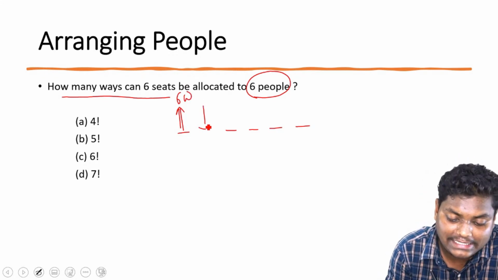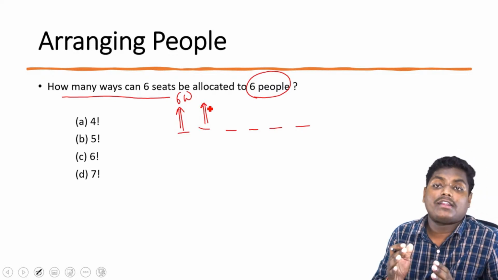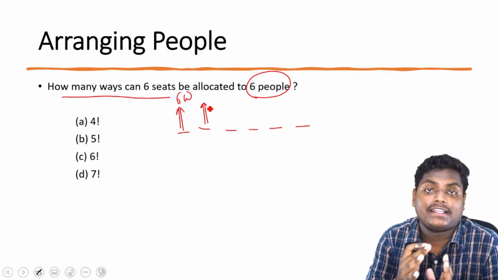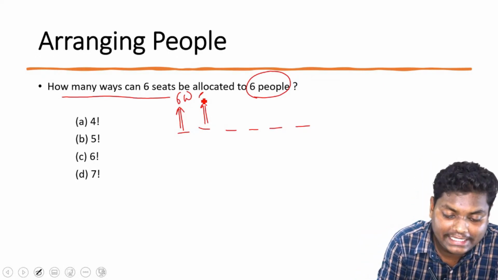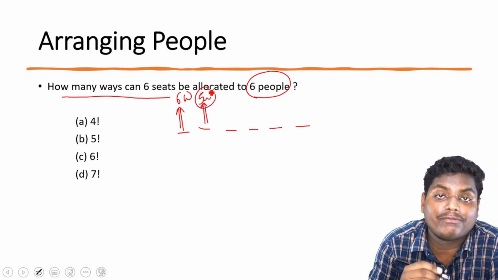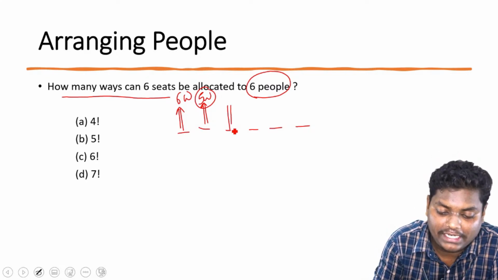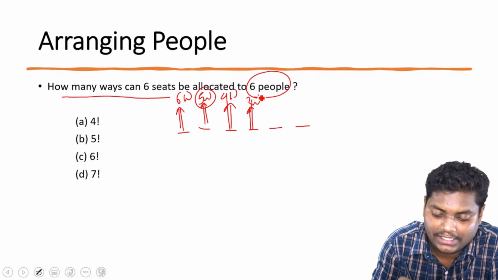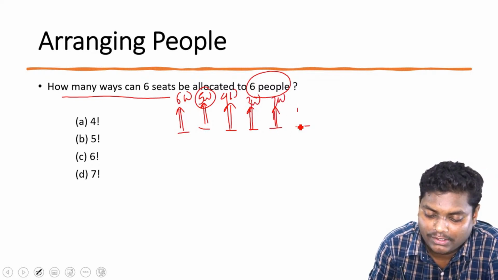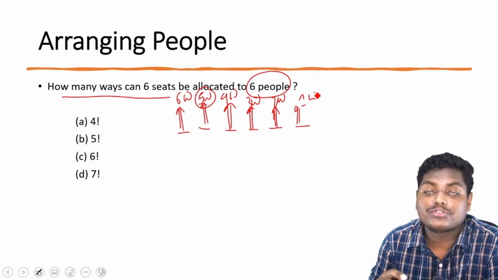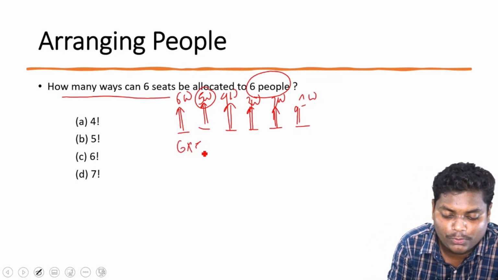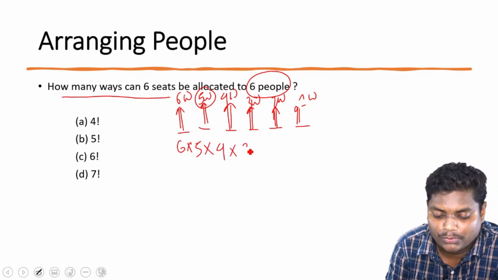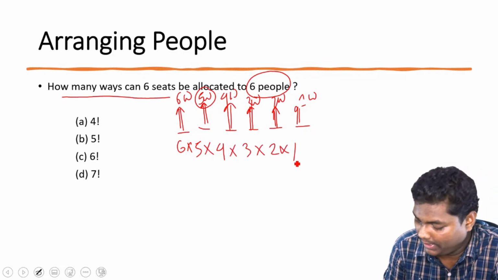And the second seat, since one person has already sat, how many more people are there? There are 5 more people. So this seat can be filled in 5 different ways by 5 different people. Similarly, here 4 different ways, here 3, here 2, and here since only one person is left, he has no choice, so it will be filled. So basically we are having 6 into 5 into 4 into 3 into 2 into 1.